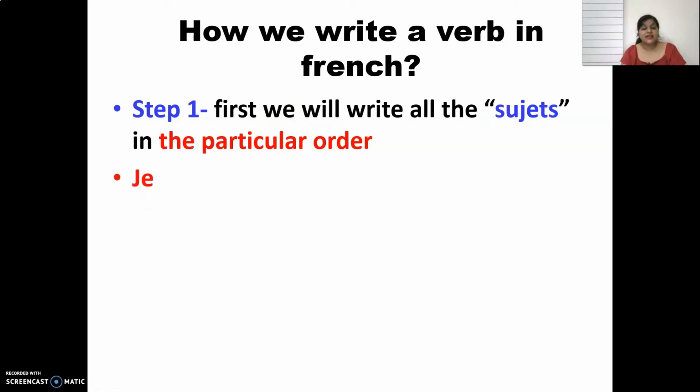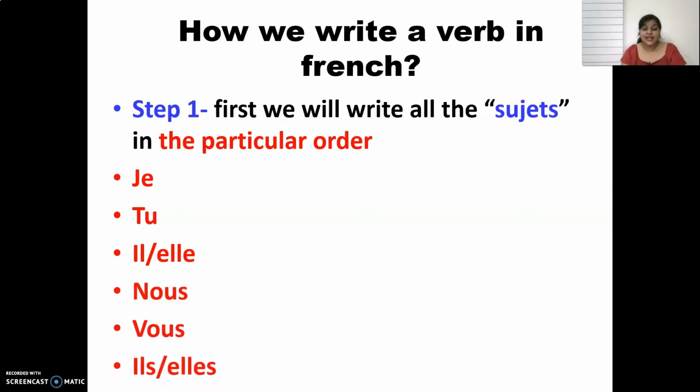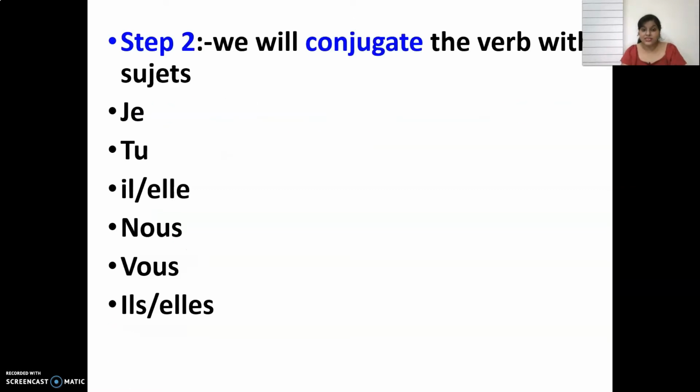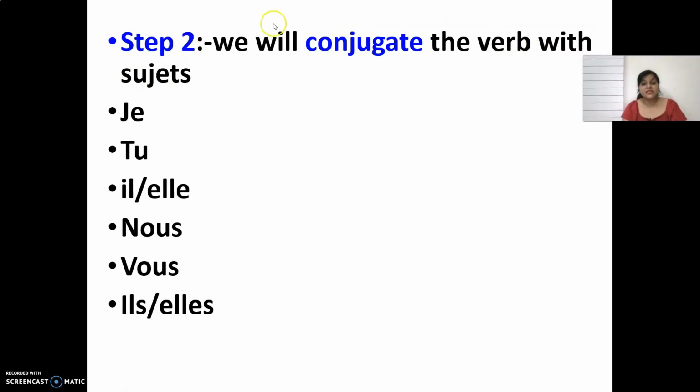That means first I will write down je, tu, il, elle, nous, vous, ils and elles. The second step says that now we will conjugate the verb with the sujet. Now what does this word conjugate mean? Conjugate means that I am going to write down something different in front of each sujet so that it means something in French.